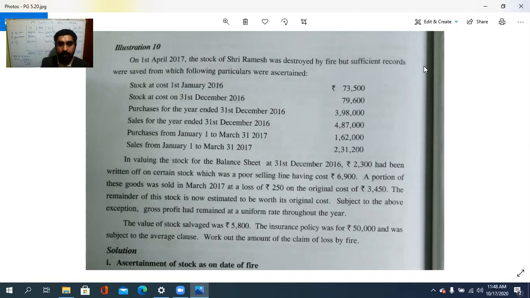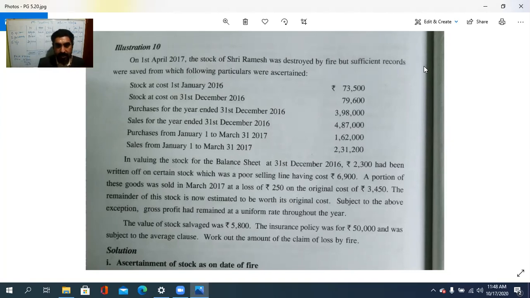അപ്പോൾ 6,900 abnormal loss വരുന്നത്. Okay. A portion of these was sold in March at a loss of 250. A loss on sale of such a thing 250, with original cost 3,450. അപ്പം 3,250 അവിടെ കാണിക്കേണ്ടതുള്ളൂ. Remainder of this stock is now estimated to be worth its original cost. Subject to the above exception, gross profit had remained at a uniform rate throughout the year.